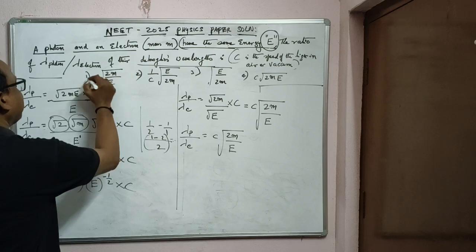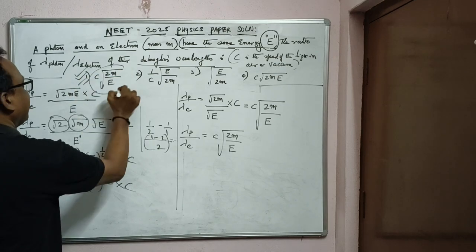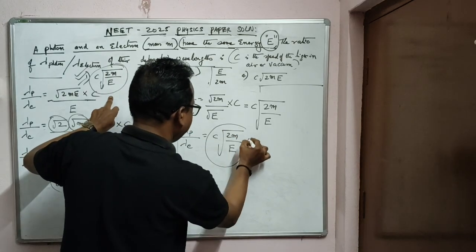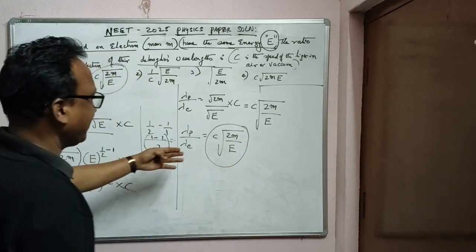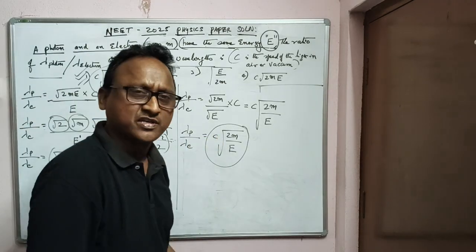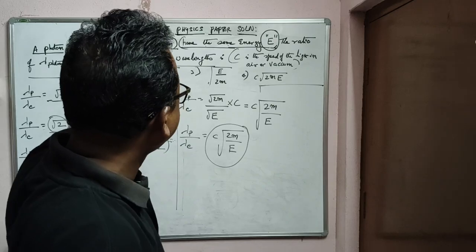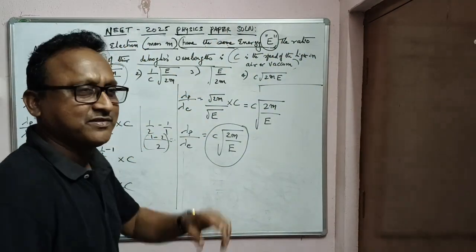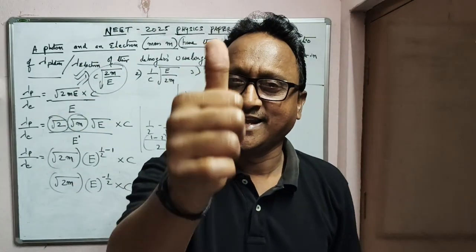So the first one is the answer, you can see: c into root over 2m by E, where m is the mass of the proton, electron is given in the question, c is velocity of light in air or vacuum, E is the energies, same energies according to the question. Okay, so this is how we should solve. Again we'll meet in the next question, please.